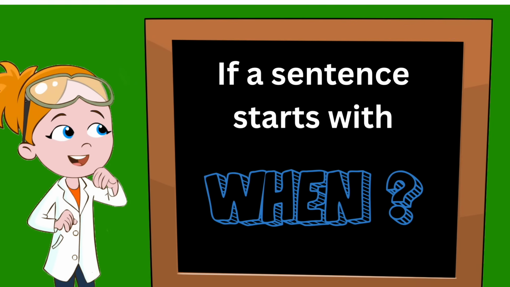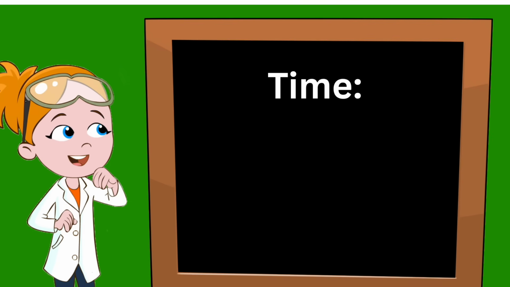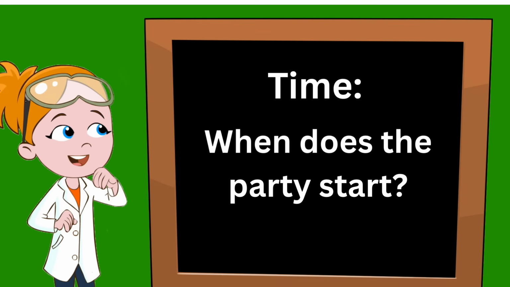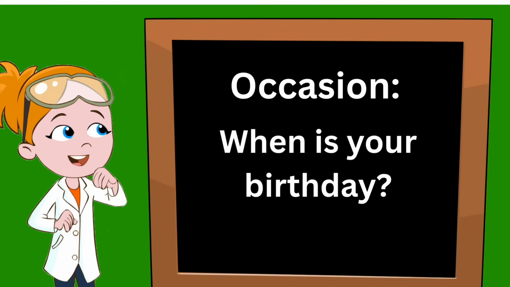Next, let's talk about the word when. If a sentence starts with the word when, then it is usually going to be a question about time or an occasion. For instance, a question about time could be, when does the party start? It's asking for a time of the party. A question about an occasion could be, when is your birthday?